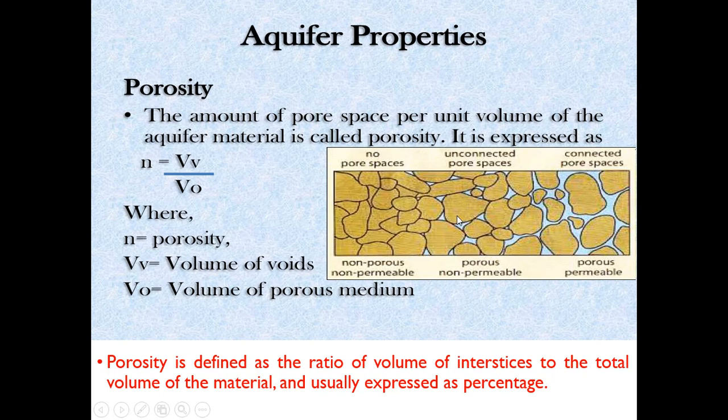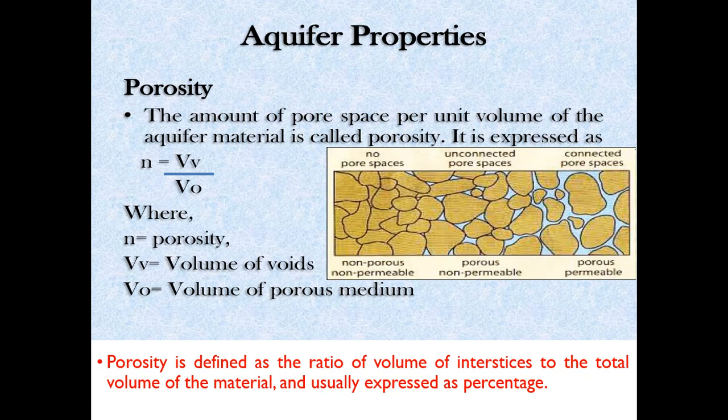Here pores are there, but they are not interconnected, so no permeability. Here pores are there and they are interconnected to each other, so water will definitely slip through. So it is porous and permeable. This one is porous but not permeable because the path is not continuous.